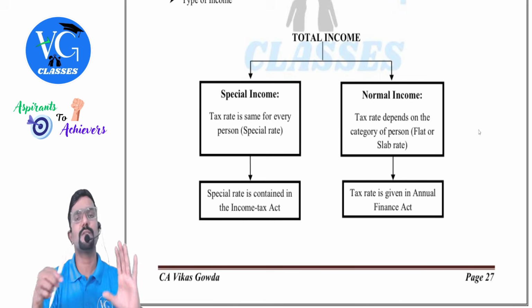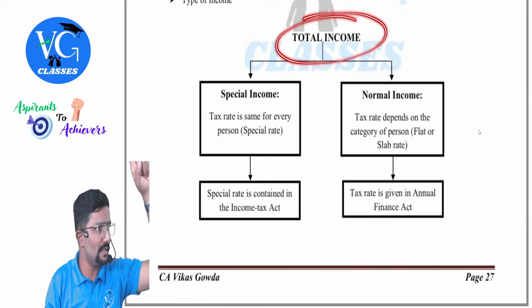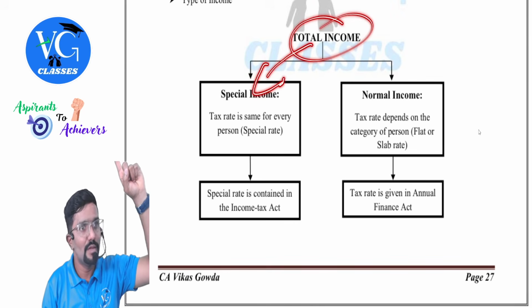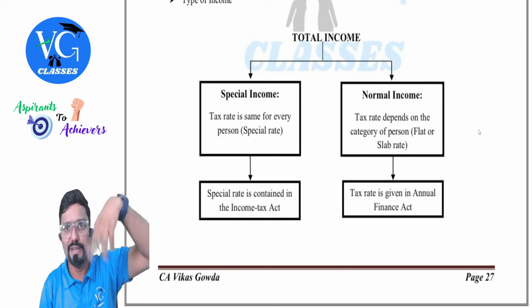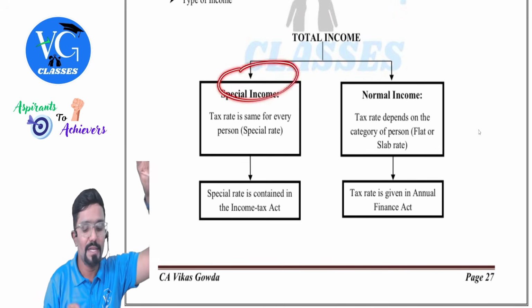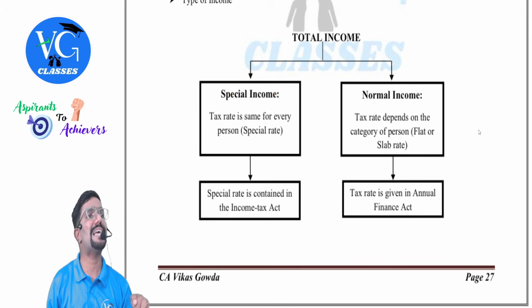Okay, guys, whenever there is a question on tax liability, first we need to calculate tax liability on what? Total income. But first check whether total income includes any special income. Once we learn this chapter, you will know what are special incomes. First check whether there is any special income. If yes, calculate the tax on special income at special rate. Where is it given, sir? In the Income Tax Act itself.